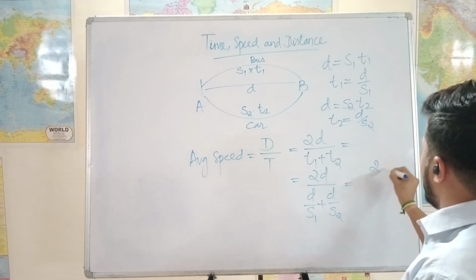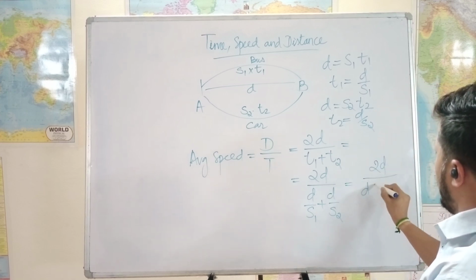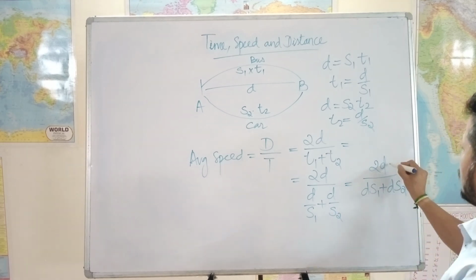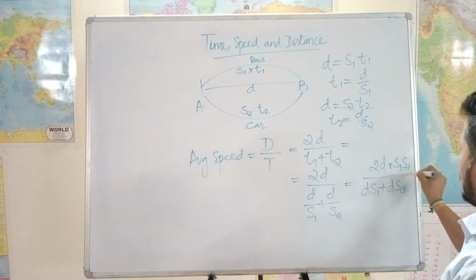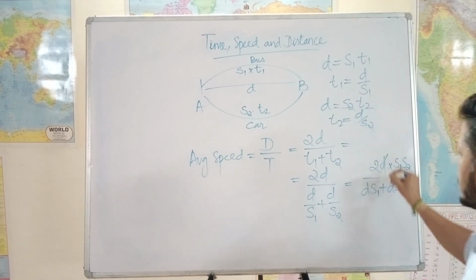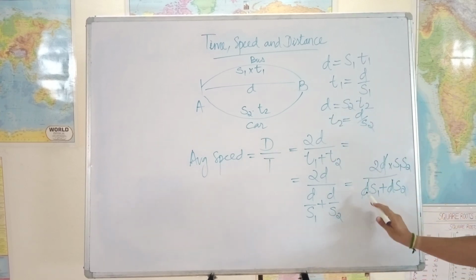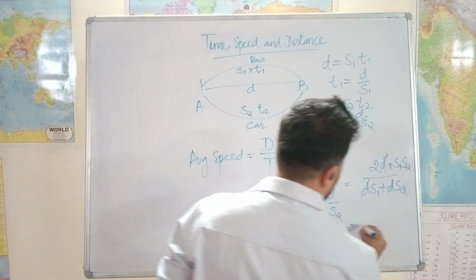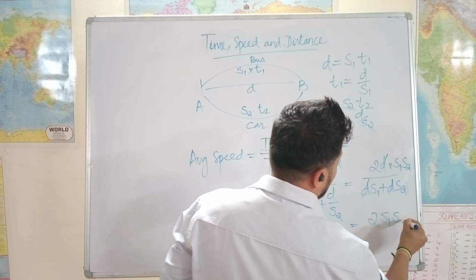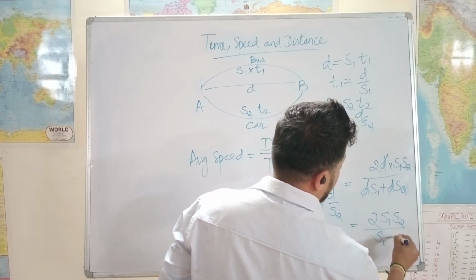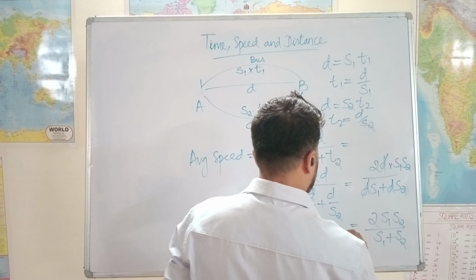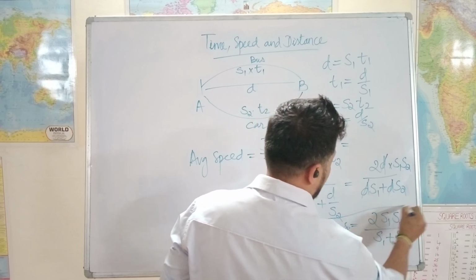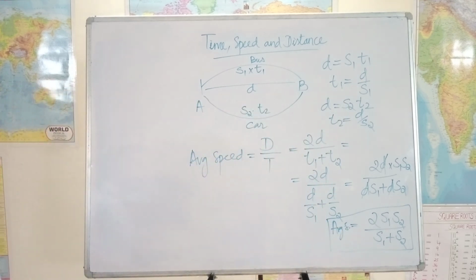So 2d divided by (d s2 plus d s1) divided by s1 s2, which I will take to the numerator, s1 s2. This d gets cancelled, because if I take d common out, I can cancel it. Now I have 2 times s1 s2 divided by s1 plus s2. So this is the average speed formula. This is important, it will save a lot of time. Please remember.